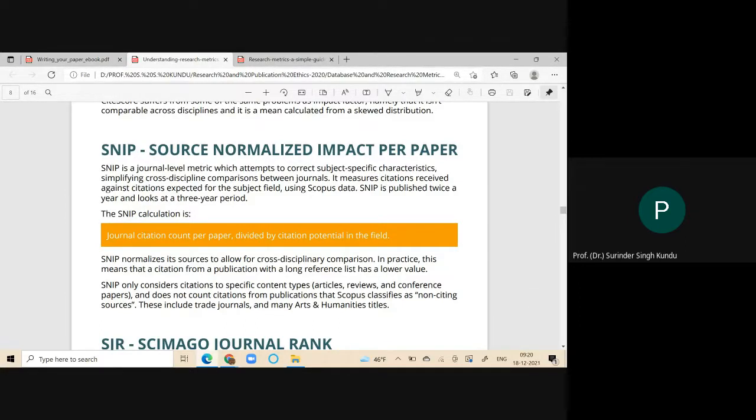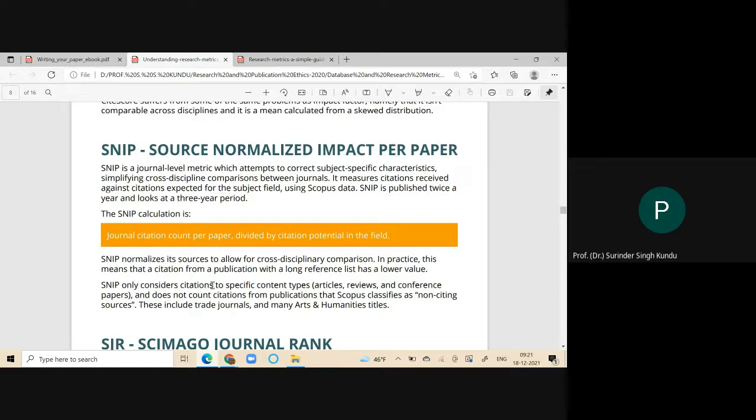For example, a journal from commerce has a certain reputation in comparison to a journal of science. When we make such a comparison, we can utilize the Source Normalized Impact per Paper.